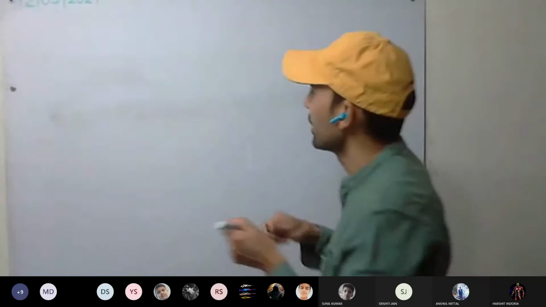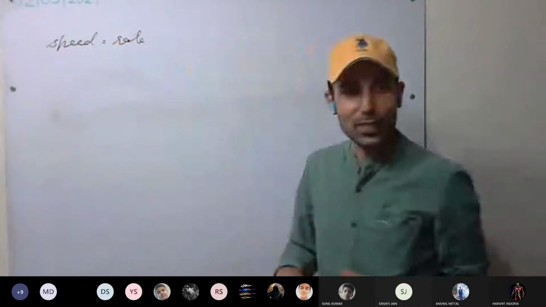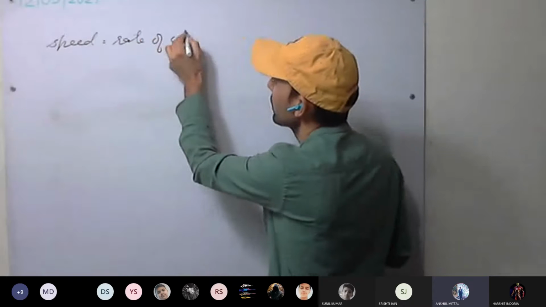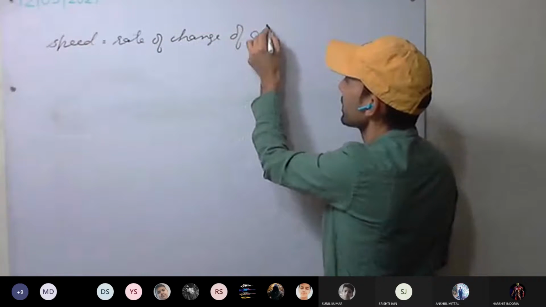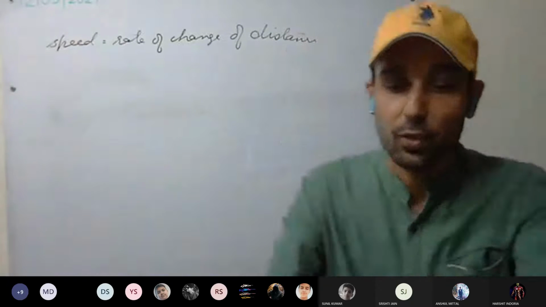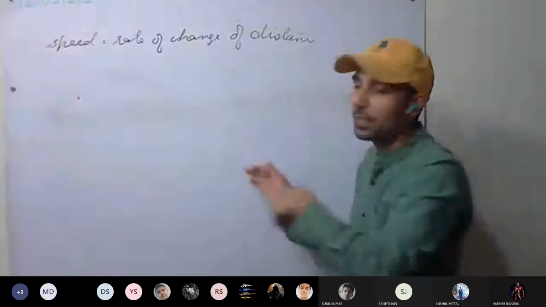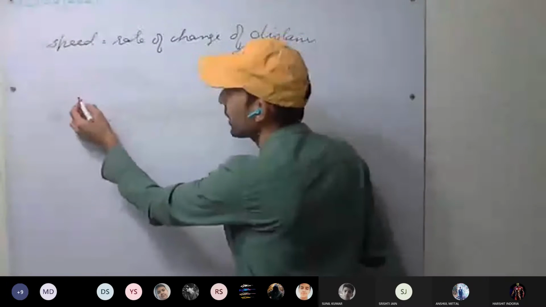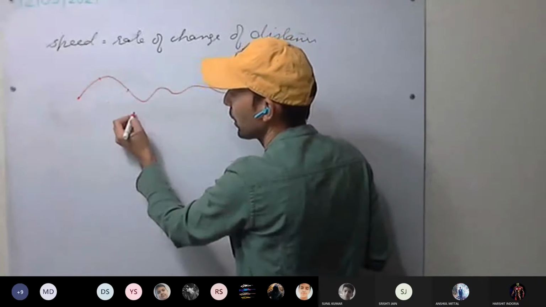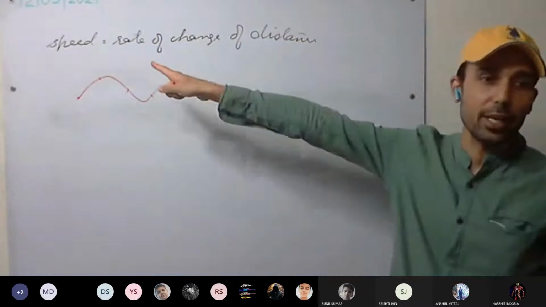So we have discussed speed. Speed was... until you took much time to tell me that we haven't discussed, immediately you tell me. Rate of change of distance, distance with respect to time. Okay. For example, here is the body. At what rate the distance is changing? For example, after 1 second, the body is here. After 2 seconds, body is here. 3 seconds here, 4 seconds here. So at what rate this distance is changing? That is provided by speed.